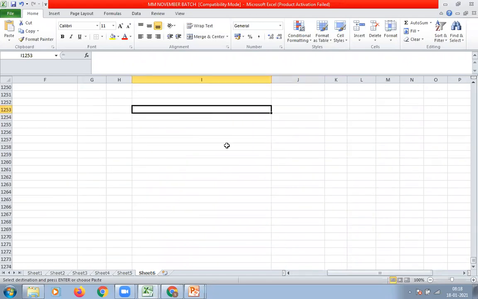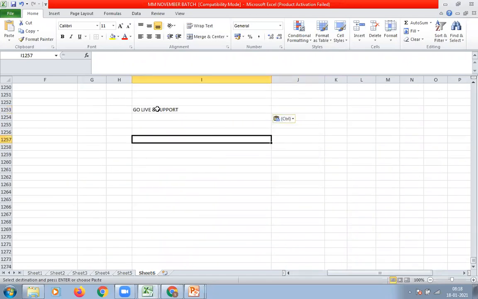What is go live? Go live is a real-time environment where end users use the SAP application for their day-to-day activities. Like they will create a purchase order to their real-time vendor, and they receive material from the vendor.